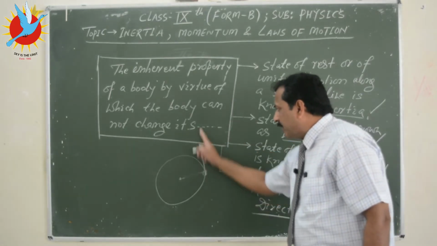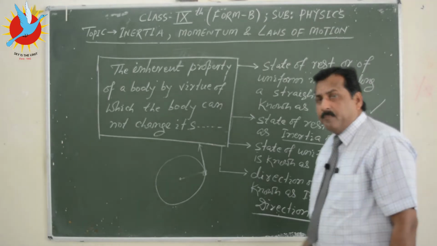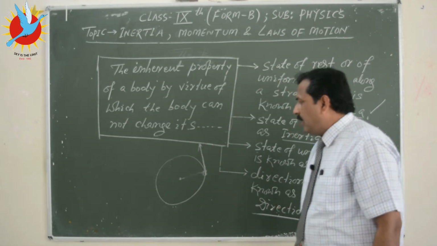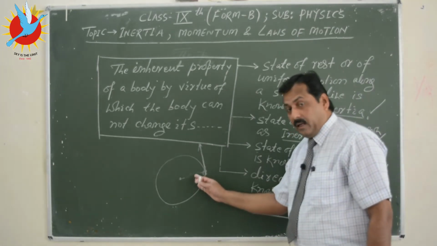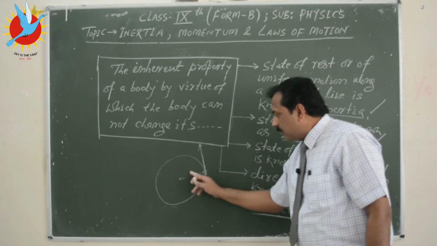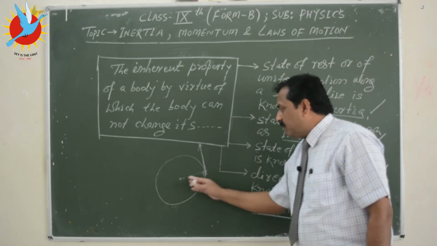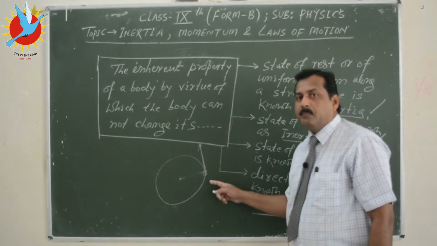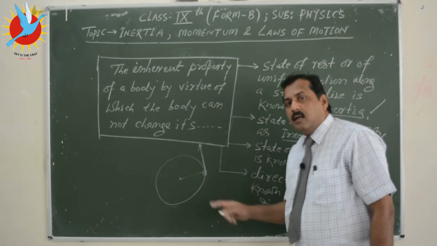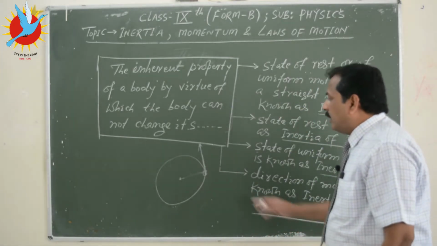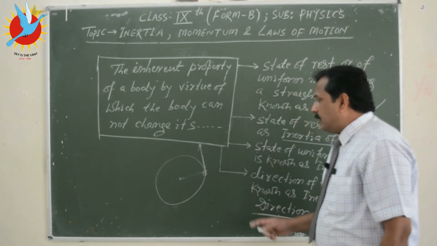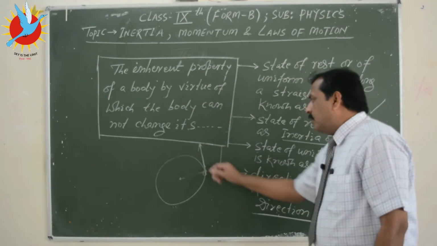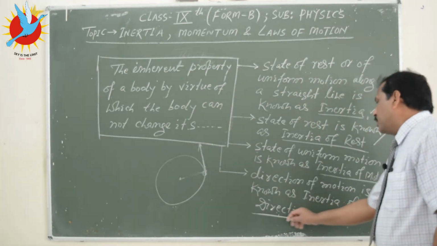The stone will go tangentially. What does it mean? At this point the direction of motion is along the tangent, and if there is no compelling force, means if we cut this thread or if the thread is broken, then it goes like that. This means it has a tendency to have its current state of uniform motion along a straight line, means it cannot change its direction of motion on its own. So this is an example of inertia of direction.